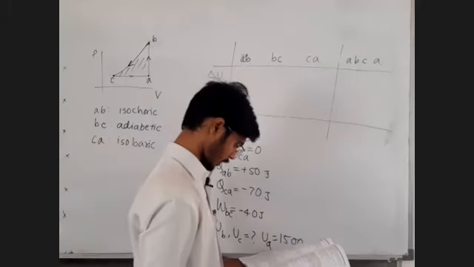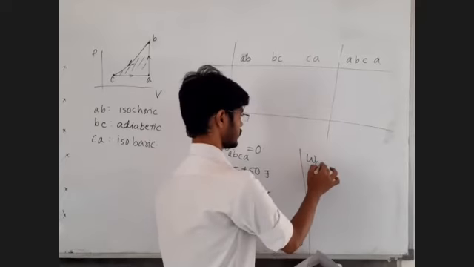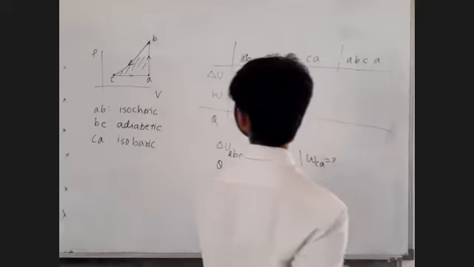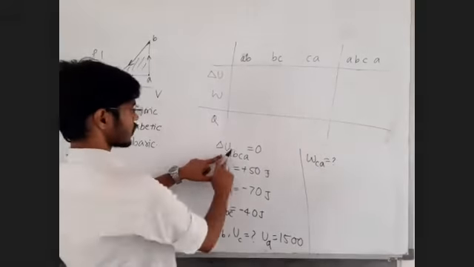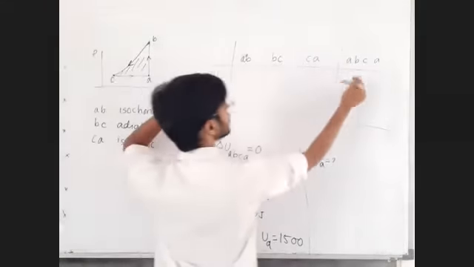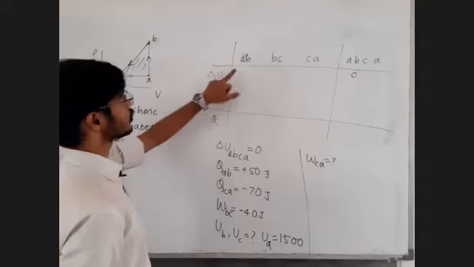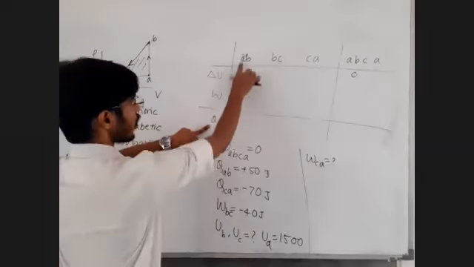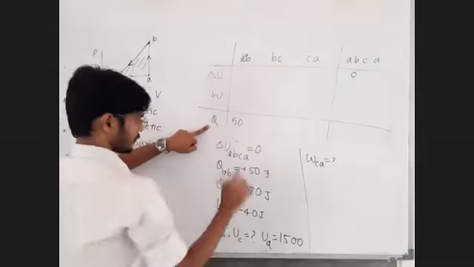Then calculate the work done by the gas during the part CA. WCA is equal to question mark. Okay, let's put this data. Delta U of ABCA is equal to 0. Q of AB is 50.